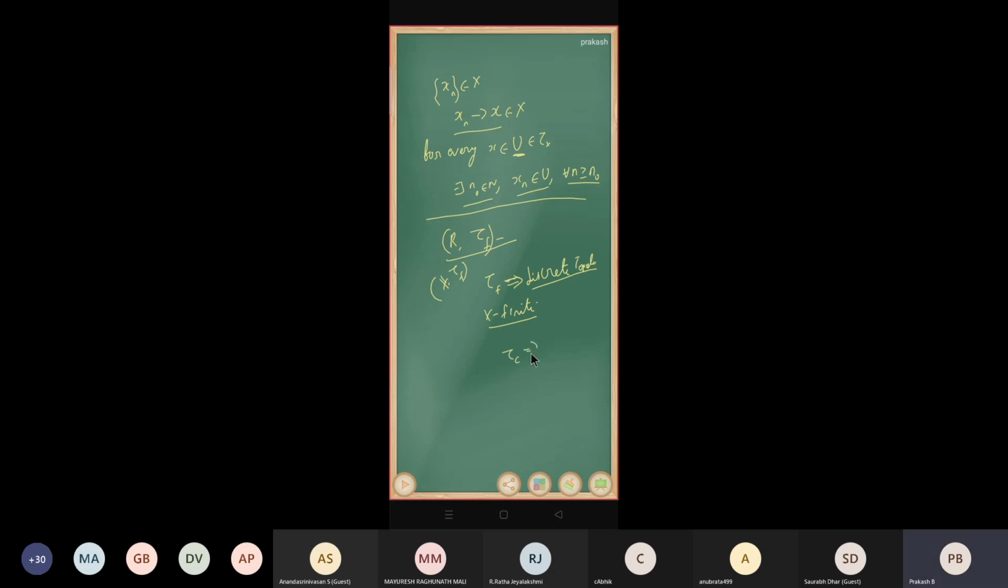Tau c will be a discrete topology when X is countable, right? So when you take tau c, it's better to take an uncountable set. When you take tau f, it is better to take an infinite set. Now we are going to analyze the convergence property of sequences in tau f, right?